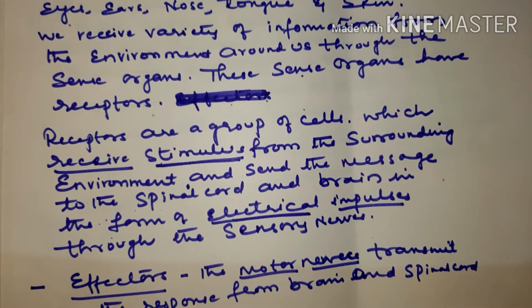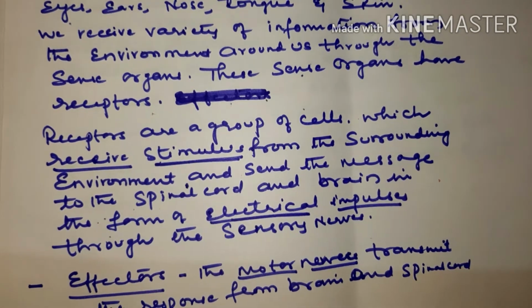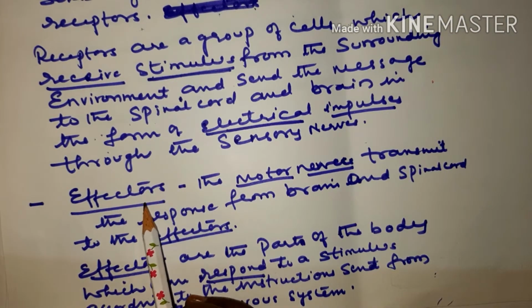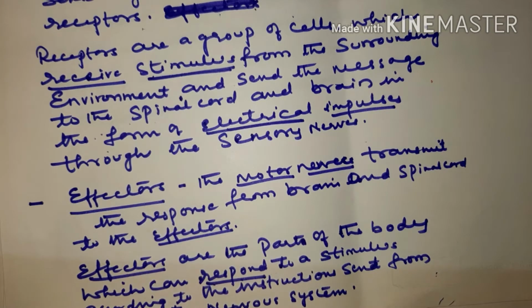So impulses are nothing but the propagated electrical current that travels from one end of the neuron to the other end to pass the message, you can say. Receptors are nothing but the cells which receive the stimulus, children. Now we have the next set of cells or organs or tissues we call effectors. The function of these effectors is to transmit the response from the brain and spinal cord.